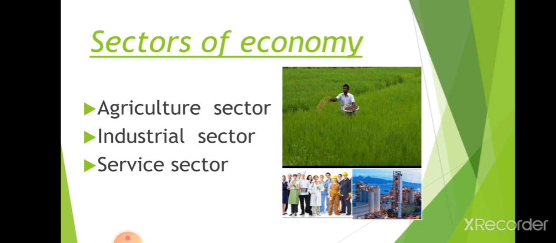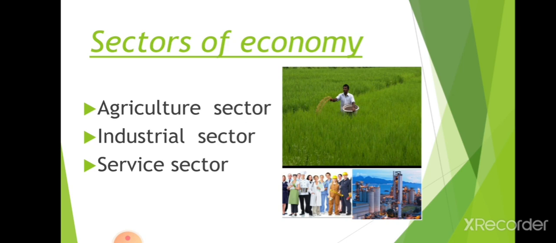The industrial sector and service sector depend on the agriculture sector for the production of their goods. So, the agriculture sector is the basic sector in the economy.